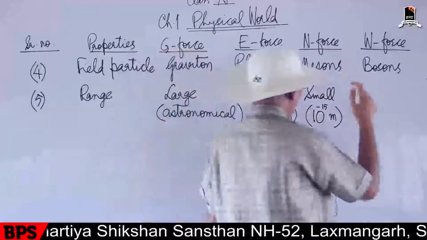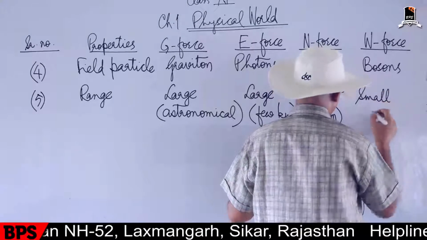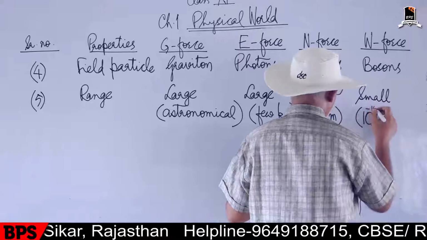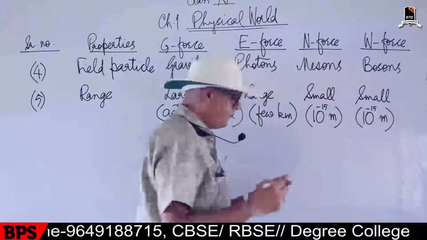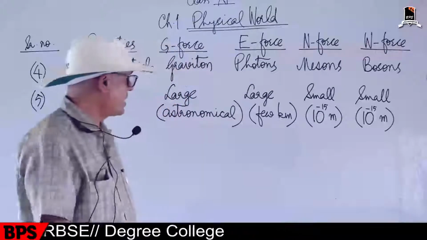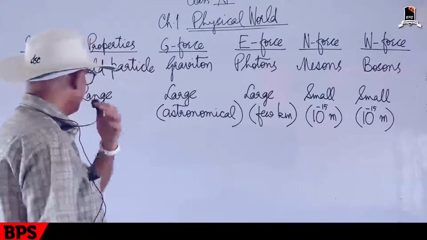And the weak nuclear force is also a small range force. It also acts in the nucleus only. So its range is also 10 raised to power minus 15 meter, a femtometer. So these are the ranges of these forces.